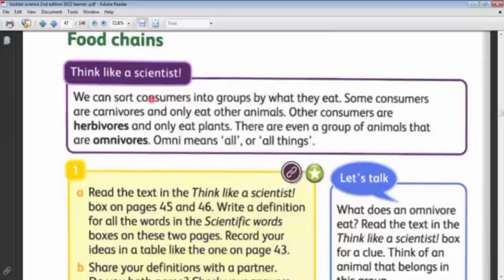If they eat plants, we call them herbivores. If they eat meat only, or other animals only, we call them carnivores. If they can eat animals and plants like humans, we call them omnivores. I think you know this information. Yes, okay.